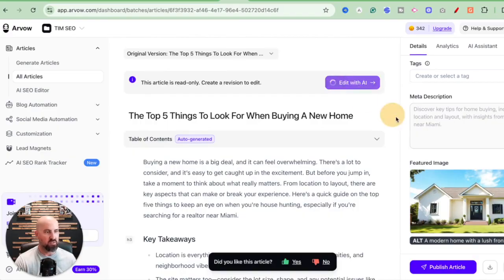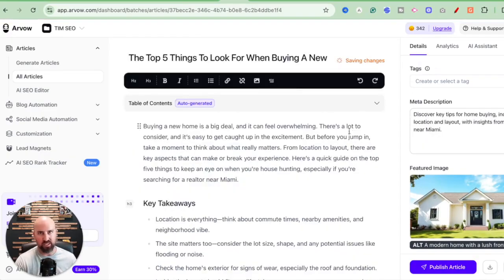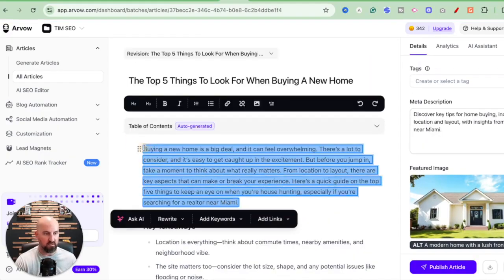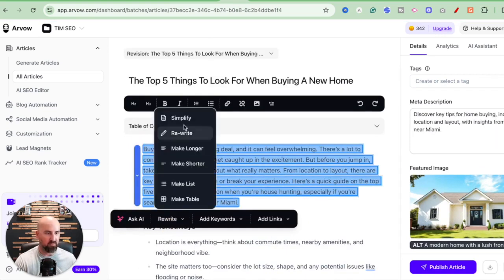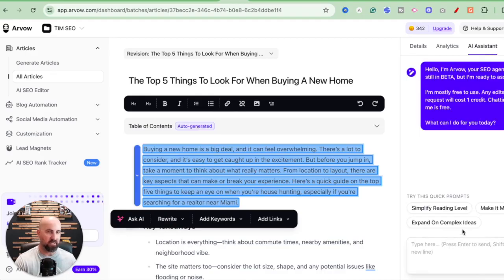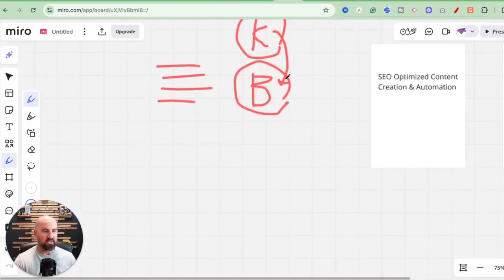But you can use AI to actually go in and further edit these articles. So I can ask AI to rewrite this thing, make longer, make shorter. I can also go over to this AI assistant and say, add 2 more pictures, add 3 more paragraphs based on this. So fully editable, optimizable articles, but out of the box, you don't really need to even edit these too much. So that is key. Blog articles with internal links, external links, all the things that really matter from an SEO standpoint.